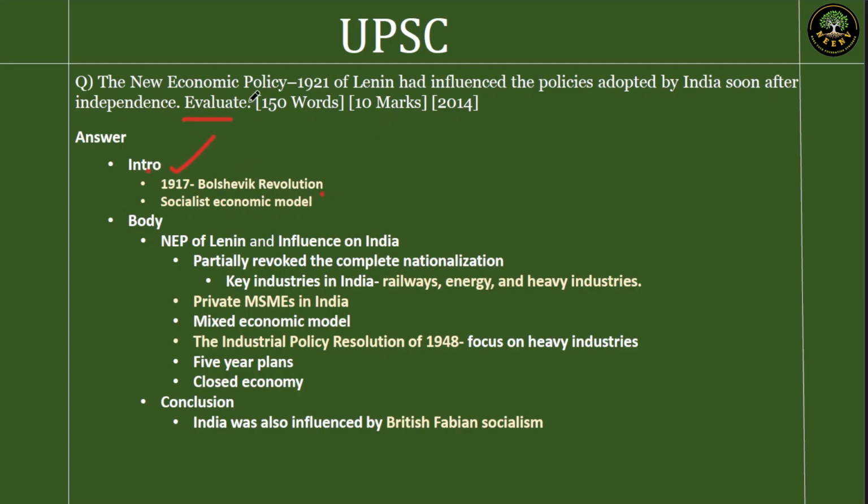Lenin came to power with the 1917 Bolshevik Revolution. With that, he wanted to establish a socialistic economic model. And that's why something like the NEP is coming. How it influenced India is something that we'll give in the body part.